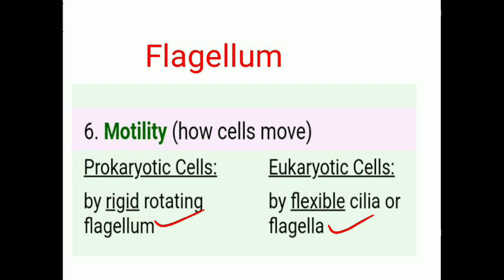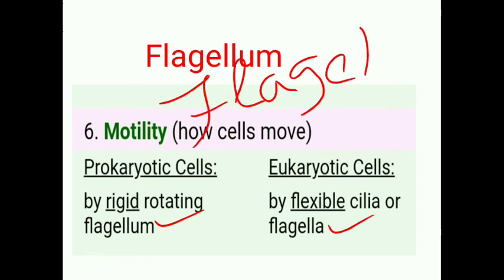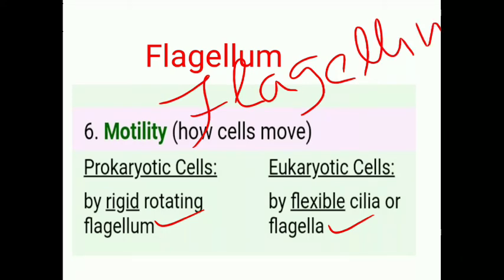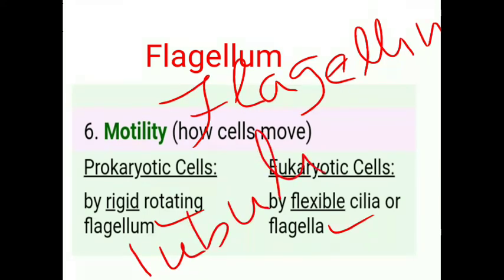The flagellum of prokaryotic cells is made of the protein flagellin, F L A G E L L I N, flagellin, while the flagella of eukaryotic cells is made of the protein tubulin. Tubulin. This is the main difference between the two.